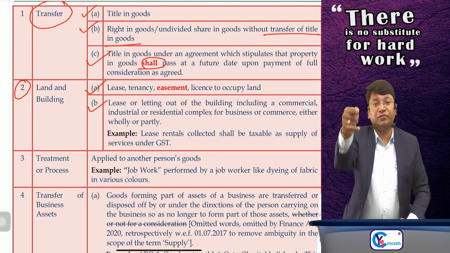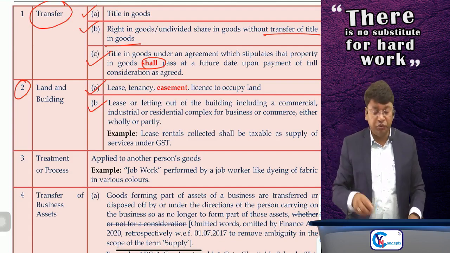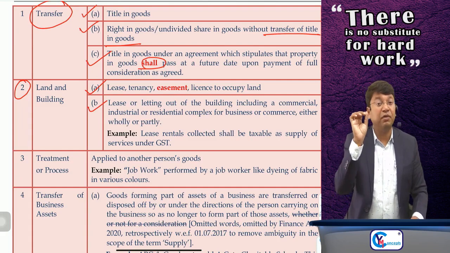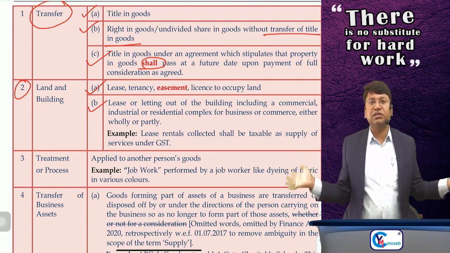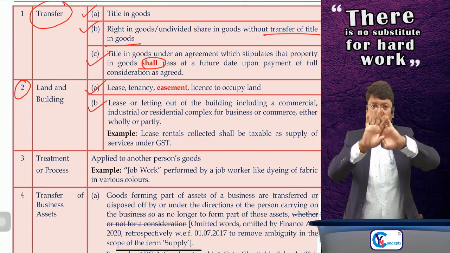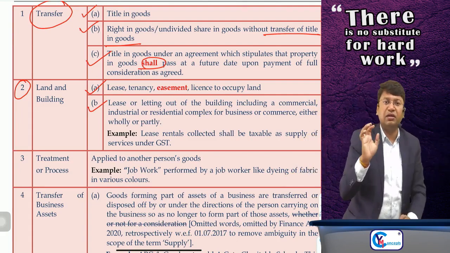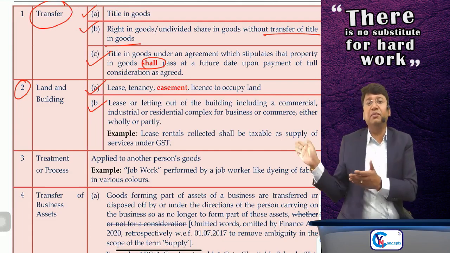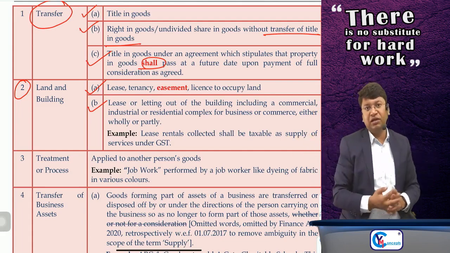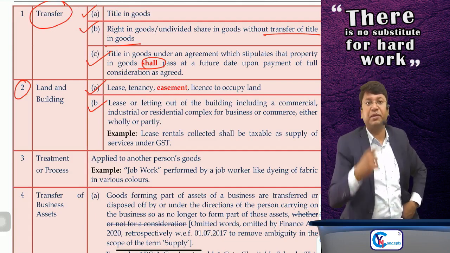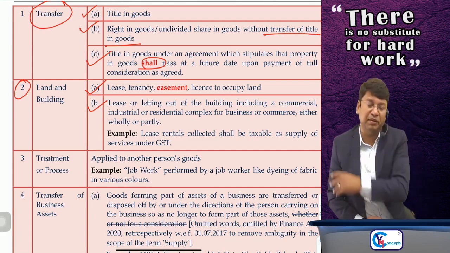Because what you are claiming is that by using this building, I have increased the value of this building, because my business is running here. Customers are coming automatically by looking at the building itself, by looking at our brand. So, even if we vacate the building, customers will still come here and you can use that goodwill. So they want some premium from us. This is called tenancy premium.